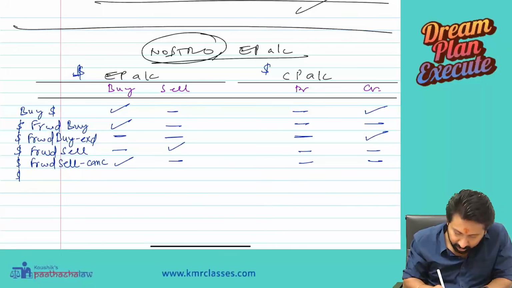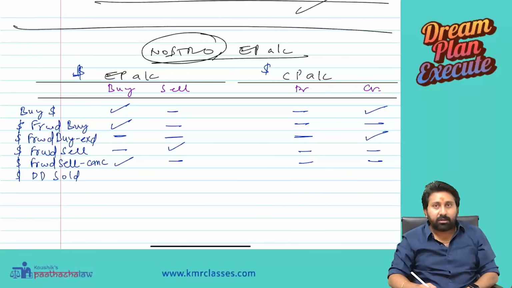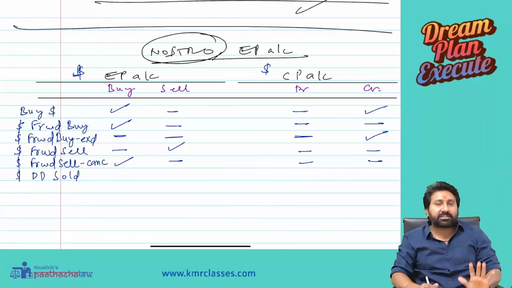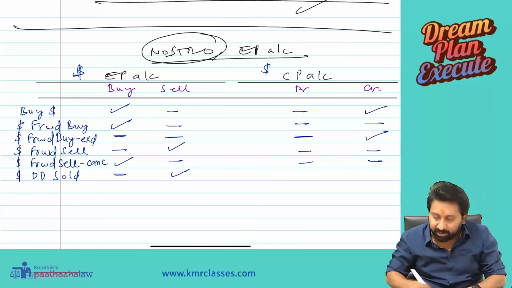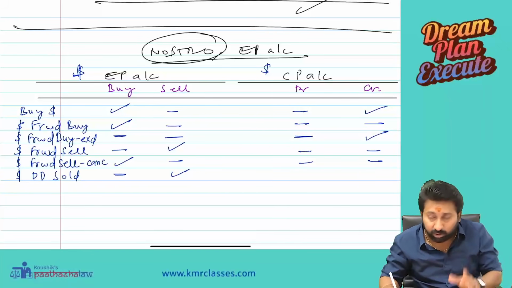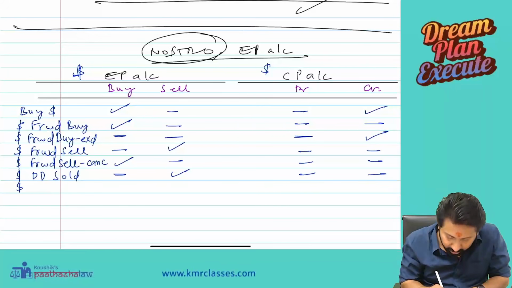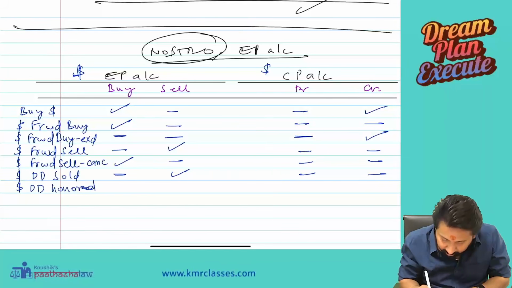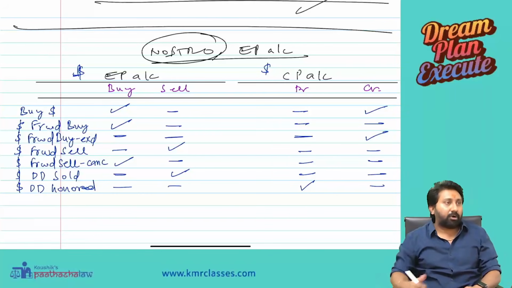Next part. Dollar DD sold. You gave me money and I created a DD in the name of a university. It is a sale of dollar, so sale will get affected. Dollar DD sold: Nostro account won't get affected. Dollar DD honored: dollars went out, it debits my account.